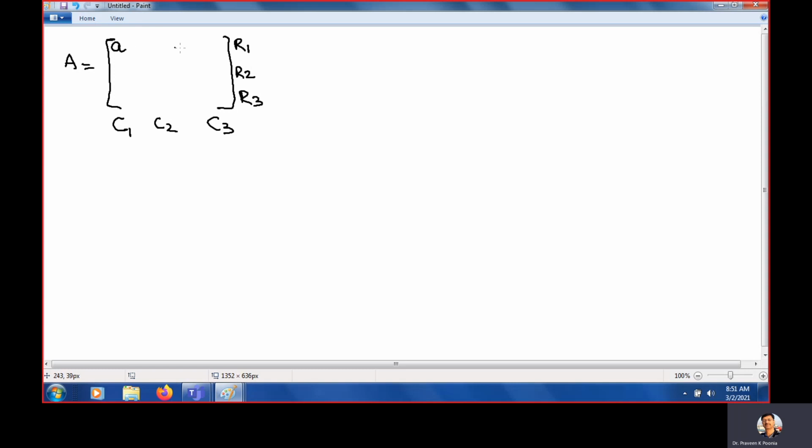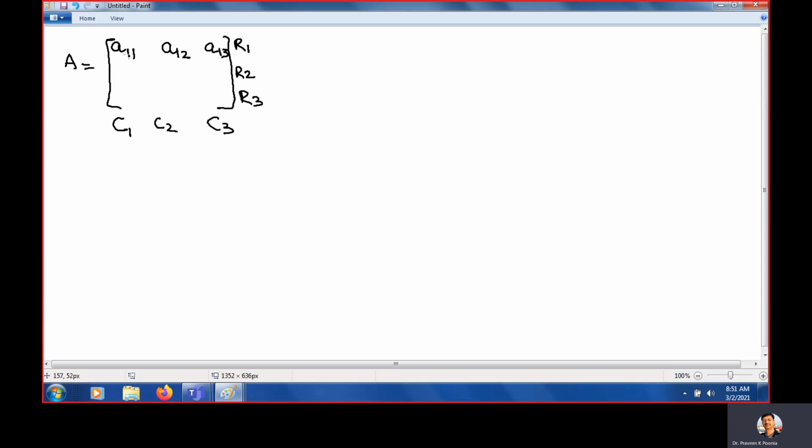But this element is in the first row, so we write 1 here, and it is in the first column, so we write 1 here. Now if I write a here, it is in the first row but the second column. Similarly, a13 is in the third column. So the entries are a11, a12, a13.